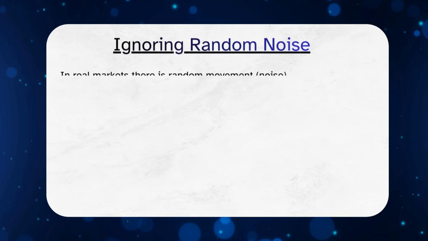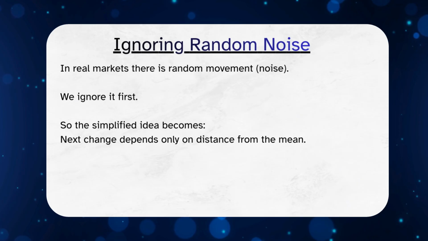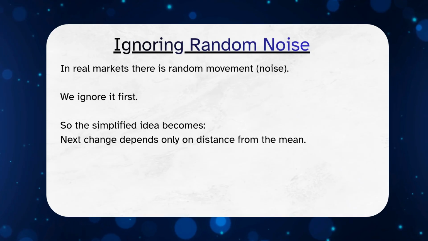The full mean reversion equation includes two parts. 1. The predictable movement toward the mean, and 2. A random or stochastic component that represents unexpected shocks. The random part reflects real-world uncertainty and noise in financial data.